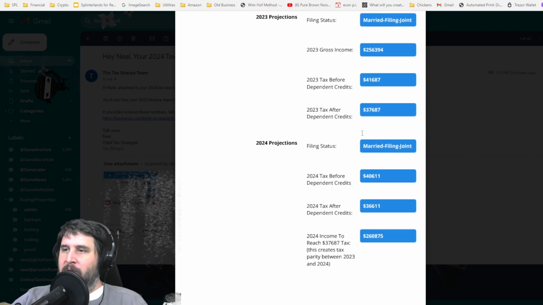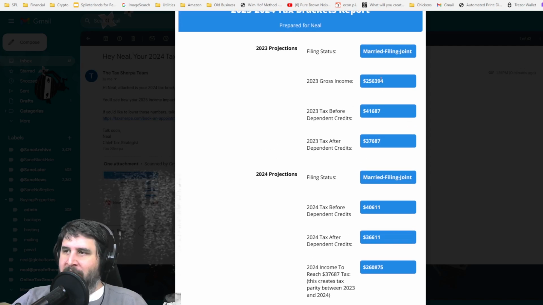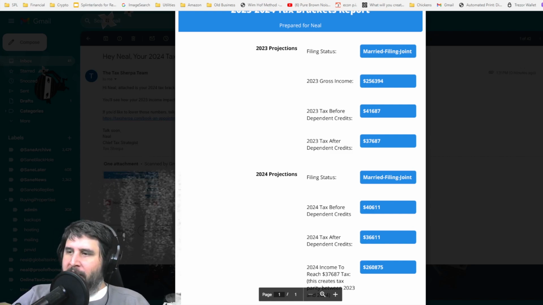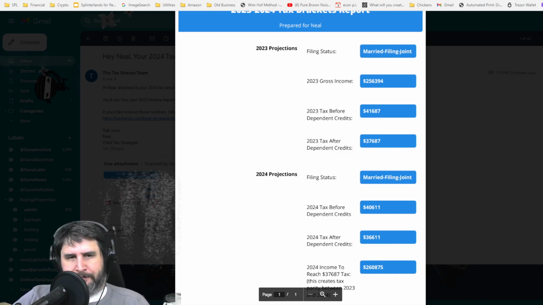So then we look at the 2024 projections, and filing status is the same. The 2024 tax based on that same income of $256,394 is $40,611. So it went from $41,687 to $40,611. So that is a savings of, let's see, $41,687 minus $40,611. That's $1,076 less. And then after the credits, again, 4,000. That part's the same. So that's 36,611.